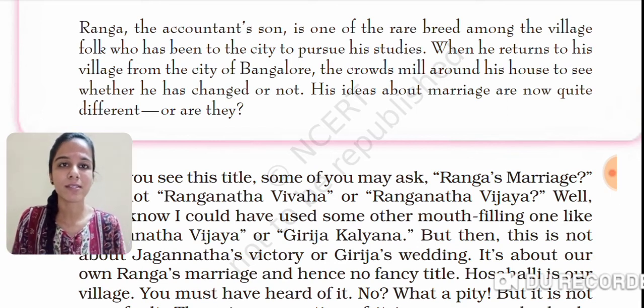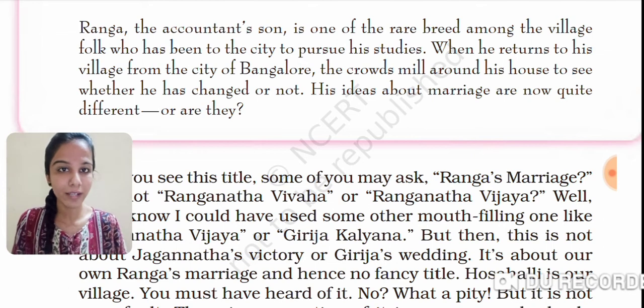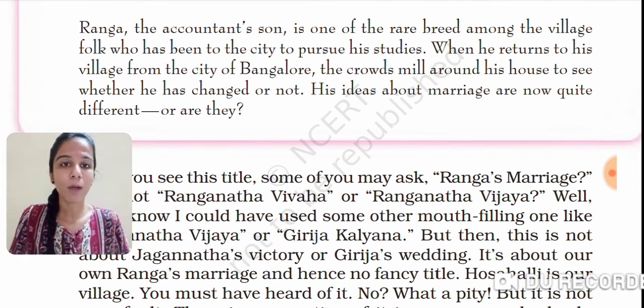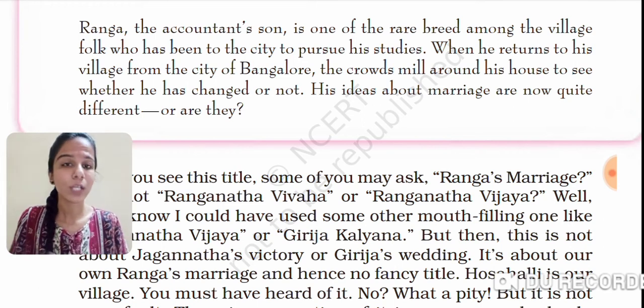Here also it is the same thing. So let's first start the introduction that is given inside your supplementary reader. Ranga, the accountant's son. Students, first of all, I would like to tell you that here the leading character is Ranga, and the title of this unit is Ranga's Marriage. So, from the title itself, we can come to know a lot about the work of art, the work of literature. And the title is always related to the theme, the story, the unit, the lesson, the poem, etc. So here, what is the title?